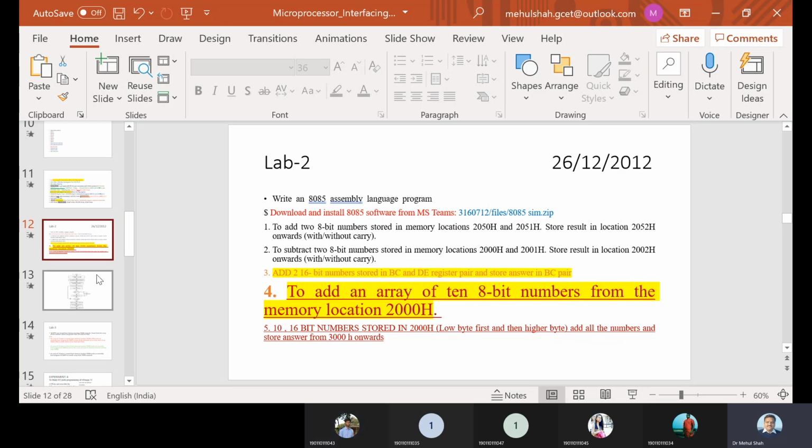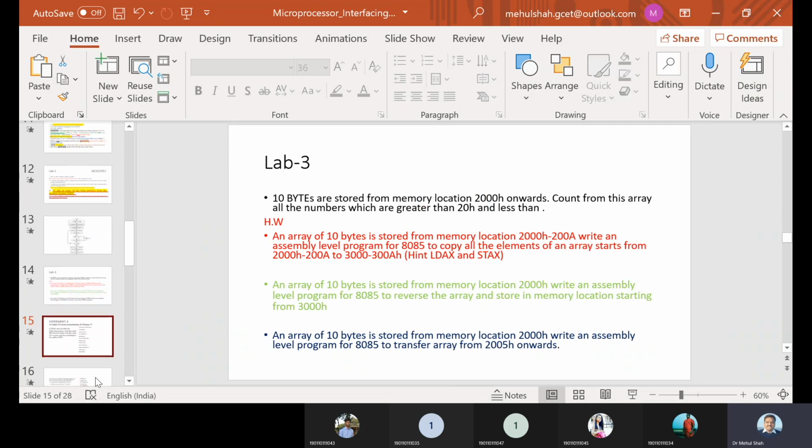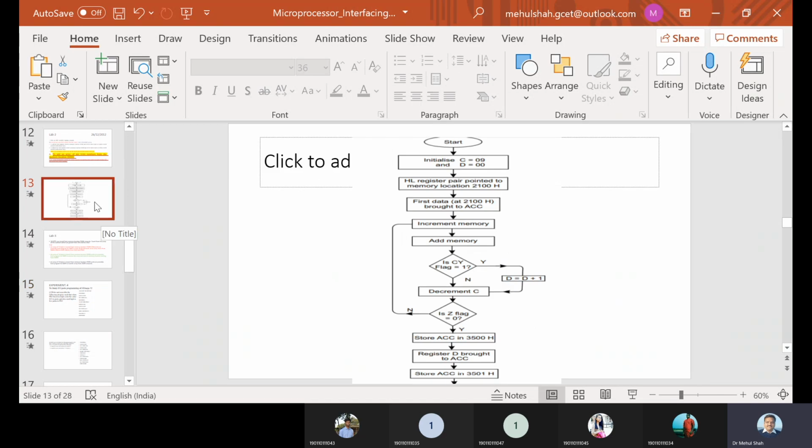Okay, sir. So this is the flow chart and program I have shared with you also. I don't know, it is not there. Anyway, let me show you the program also.